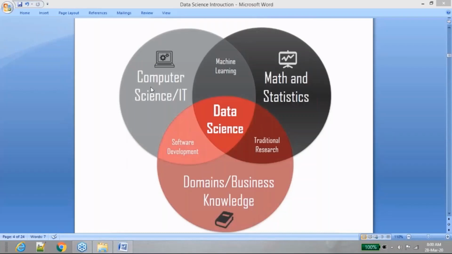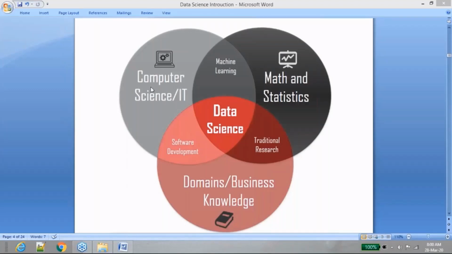They don't know how to build an ETL job. They don't know how to start crawling the data from a social network. They were not capable of doing it because their knowledge is limited only up to mathematics or statistics. Or even business people cannot understand this computer background or either mathematics and statistics. Maybe up to some little extent, but they were not capable of doing all those things.